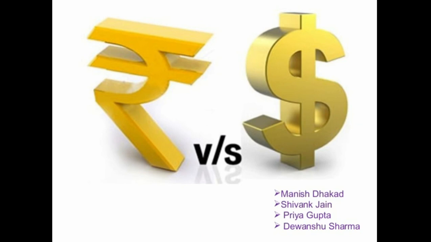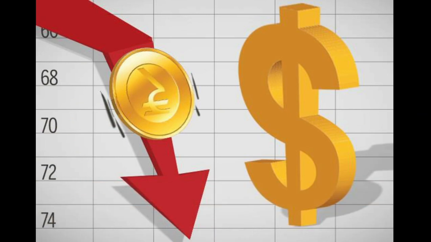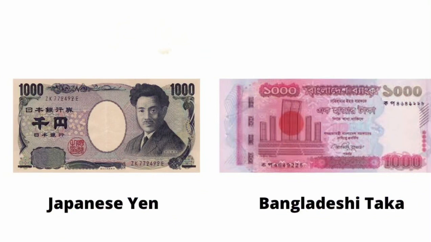As it is always a race in the currency exchange market, every Indian wishes why can't 1 rupee be equal to $1? This is a question quite similar to why can't we just spend money to pay all the debt. We know that everything has advantages and disadvantages. But let's see what happens if overnight, or within a short period of time, dollar equals rupee. First of all, the high value of a currency does not mean that the economy of the country is stronger. If that was the case, then Bangladesh would have a stronger economy than Japan, because one Bangladesh currency is equal to 1.4 yen, which is Japanese currency.